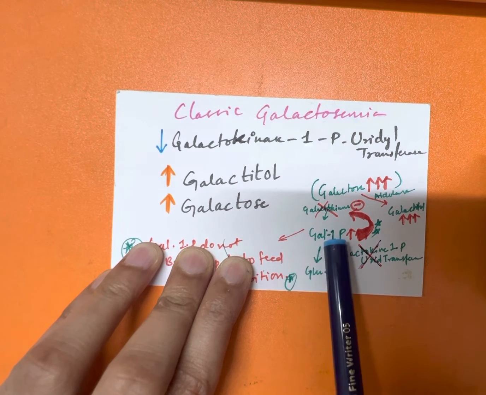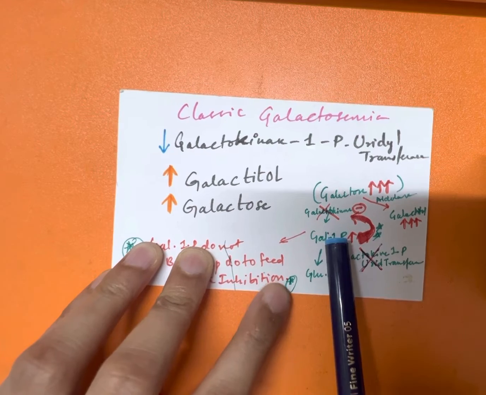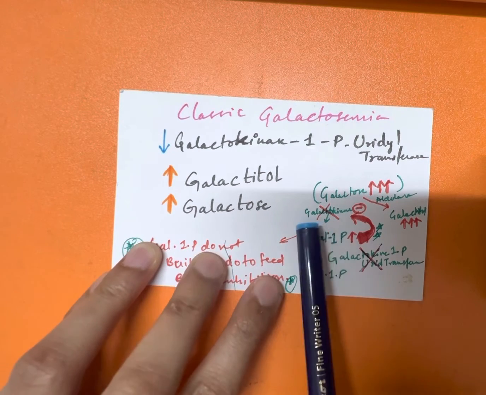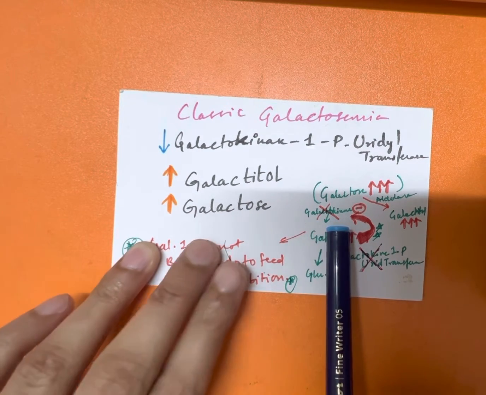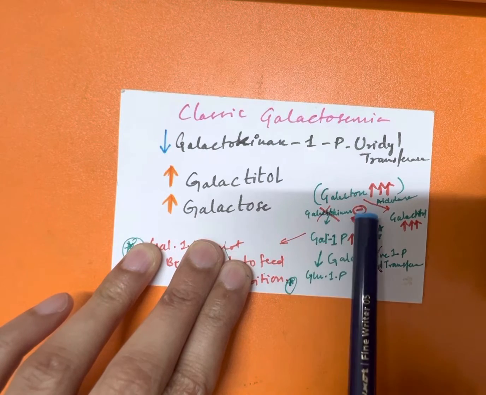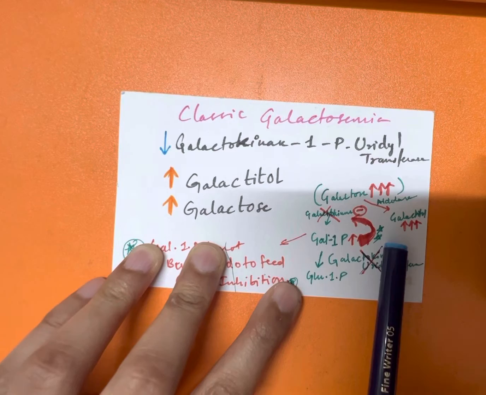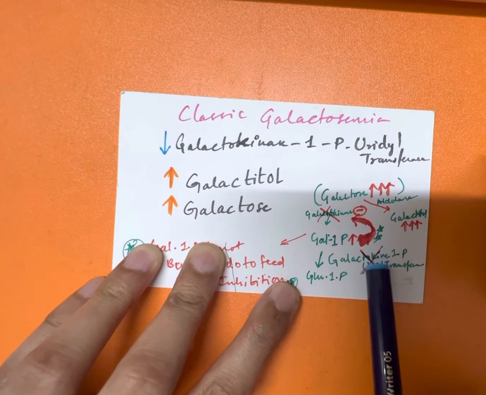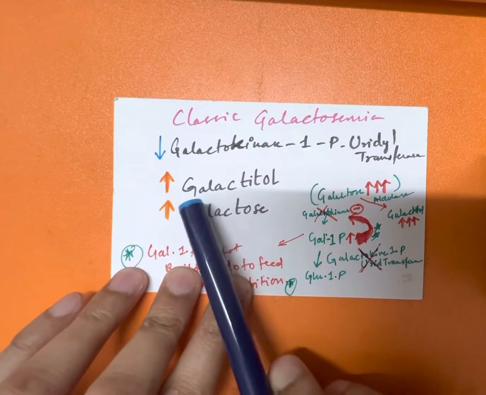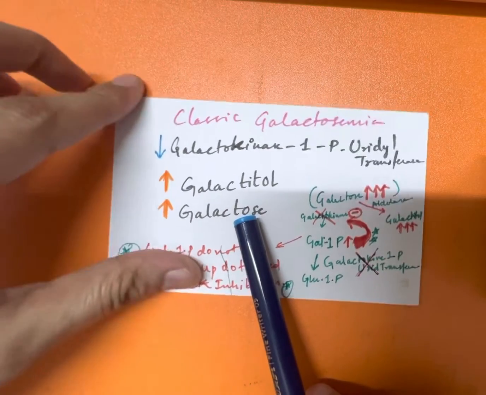What happens? This galactose 1-phosphate builds up, and it causes a negative feedback effect on galactokinase. So galactose will be building up, so it will go into the aldose reductase pathway to increase galactitol. So galactitol and galactose will be more increased in classic galactosemia.